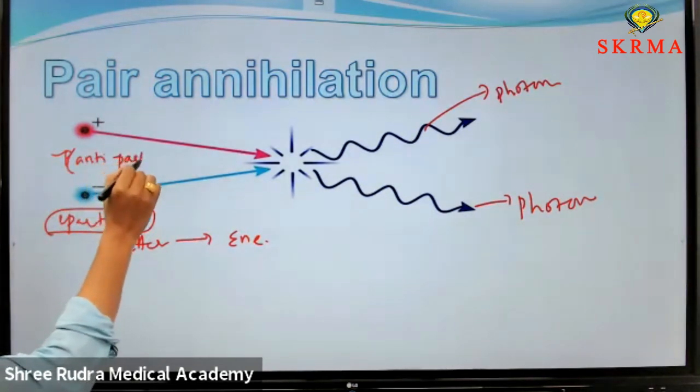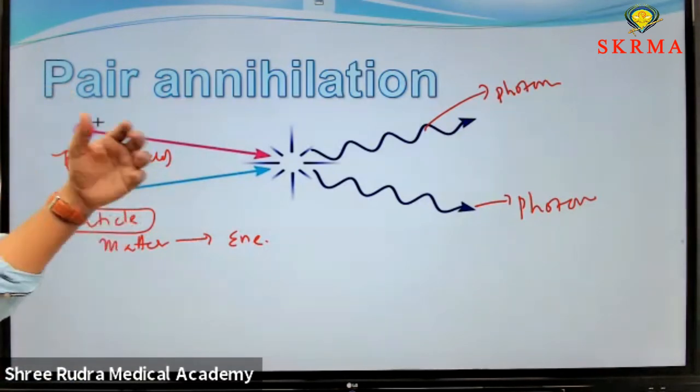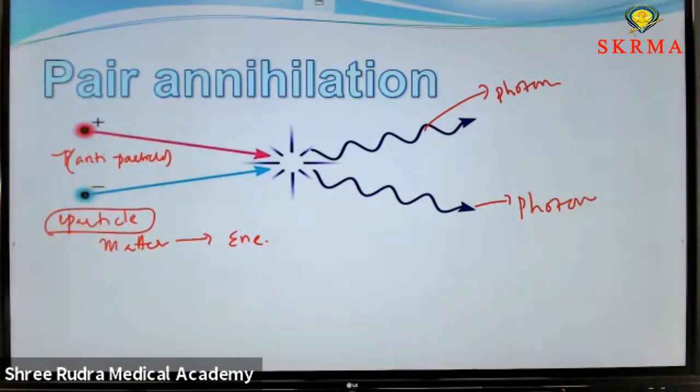Antiparticle. Whenever a particle and antiparticle collide with each other, energy is released. This means the pair is annihilated, and the matter is converted into energy. Or in some cases, there are also cases like this.